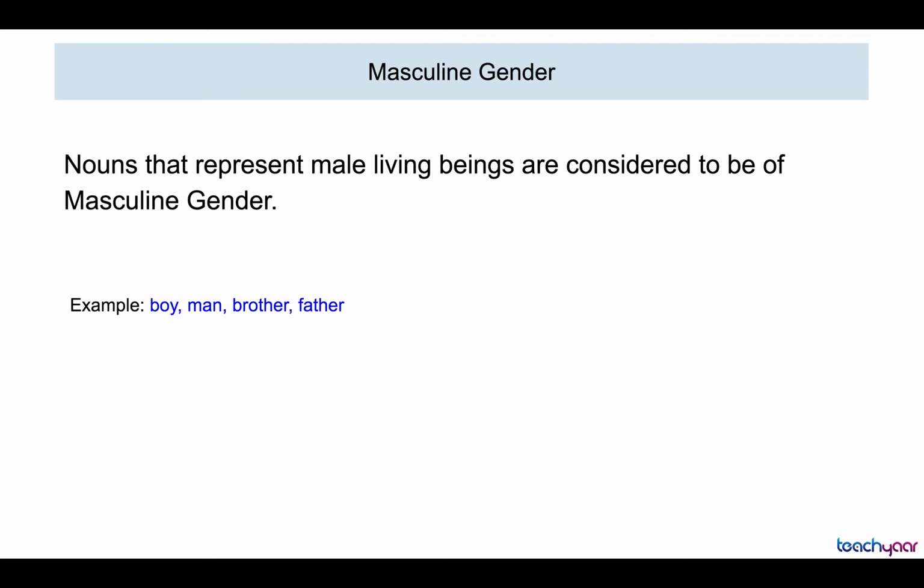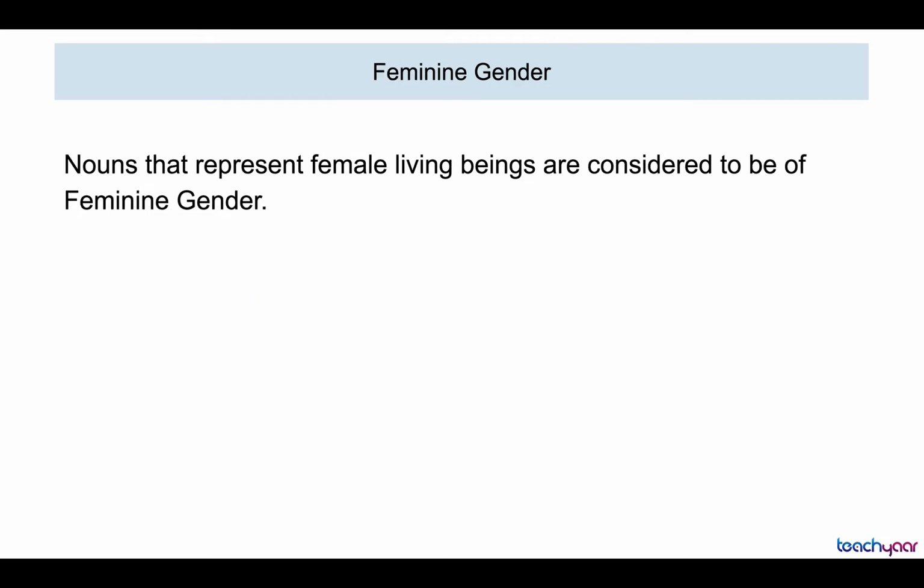Boy, man, brother, father. These are common examples of male living beings, human beings, and they belong to the masculine gender. What about the feminine gender? Nouns that represent female living beings are considered to be of feminine gender. Girl, woman, sister, mother, and so on.